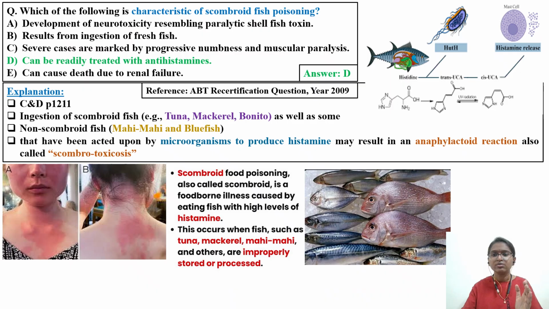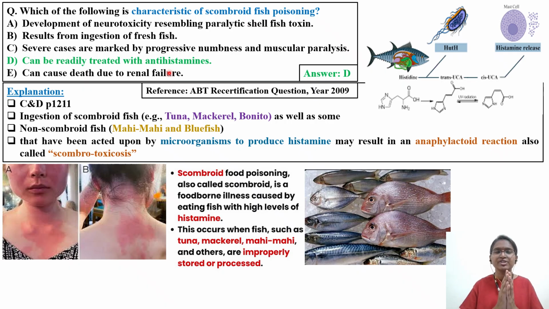Now we'll enter into the last part, that is Scombroid fish poisoning. In this video we are trying to bring all marine toxins in one place. One question with respect to Scombroid fish poisoning was asked in ABT recertification question year 2009. The question is, which of the following is the characteristic feature of Scombroid fish poisoning? The right answer will be in the green text: it can be readily treated with antihistamine.